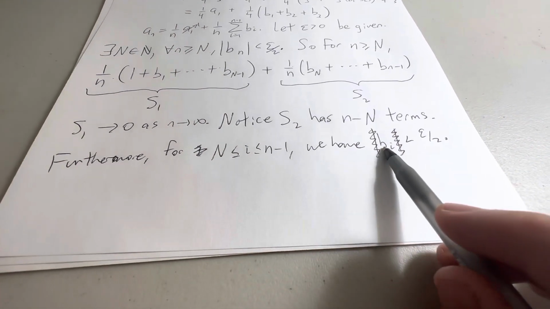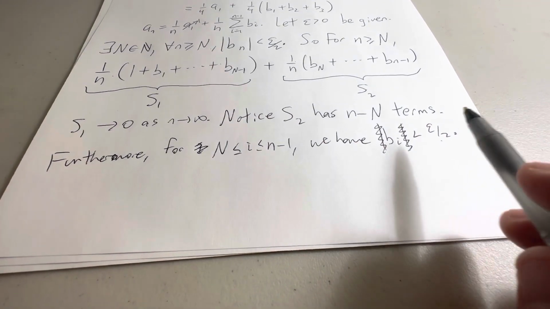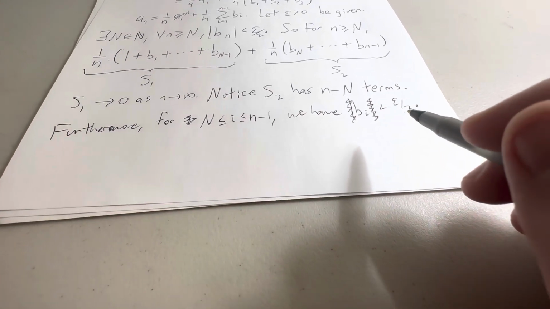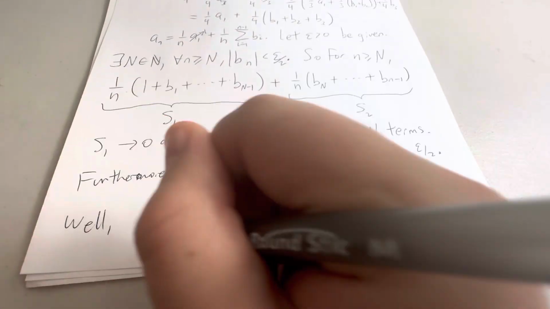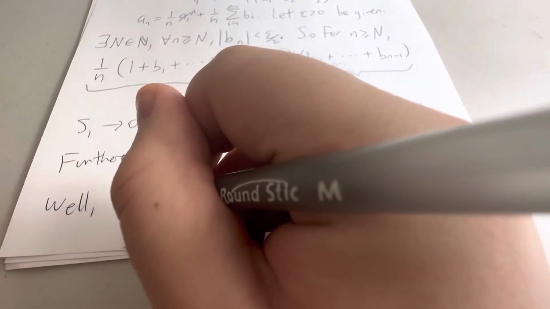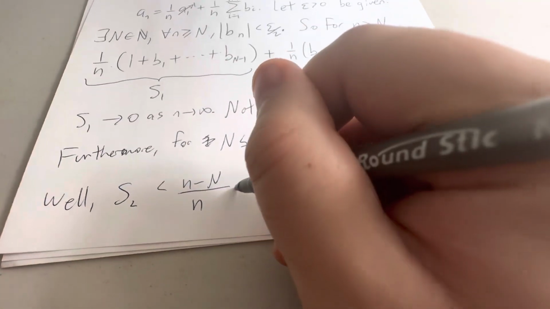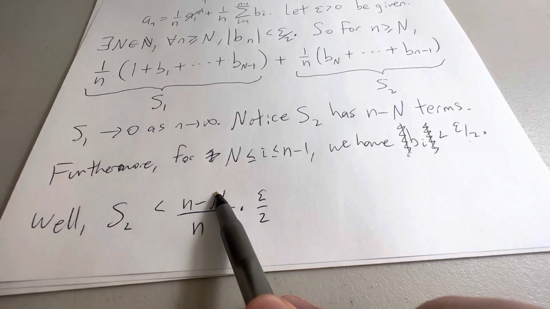Okay, so because we know that b_i is less than epsilon over 2, and I have n minus N terms, if I just plug stuff in to get an upper bound, I see that S sub 2 is less than (n minus big N) divided by n times epsilon over 2. Remember, this is how many terms I have.